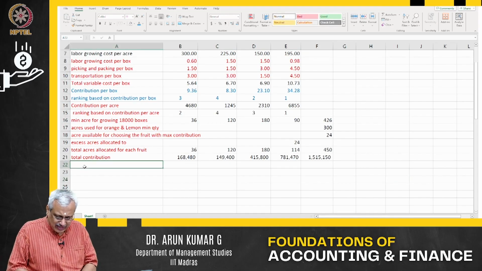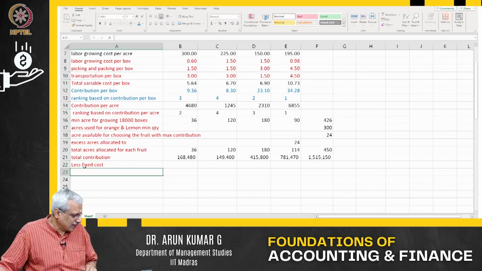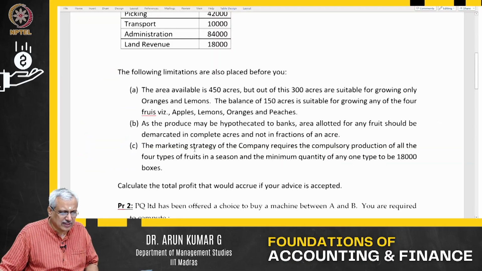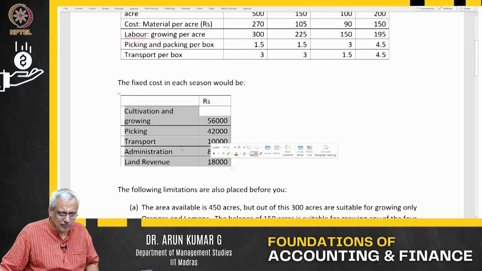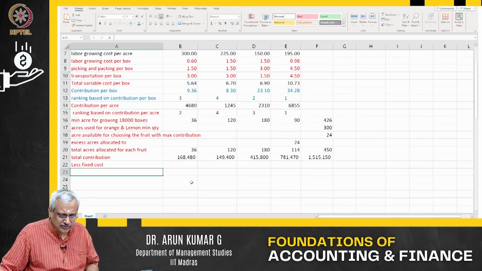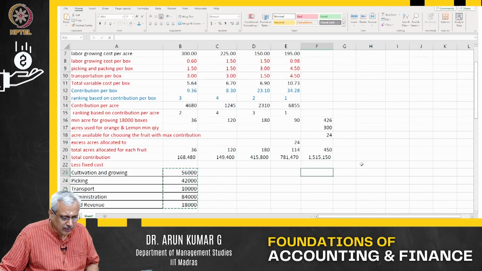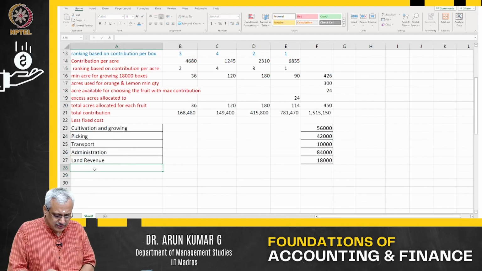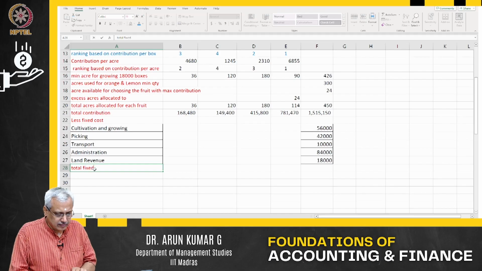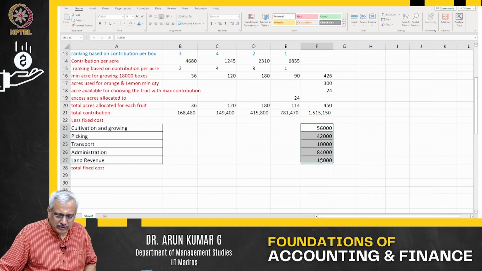Now less my fixed cost. What is the fixed cost in this particular case? If I see this laundry list of fixed costs, cultivation and growing, picking and packing, transport, administration, I am just going to copy this entire thing out here so that it becomes easier. So what is my total fixed cost? This is my total fixed cost.